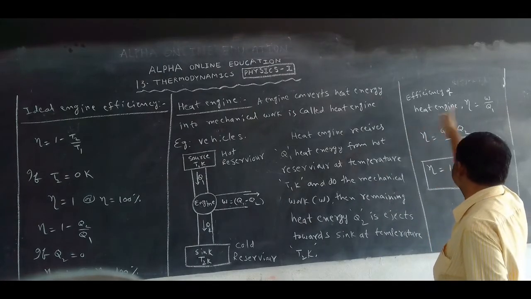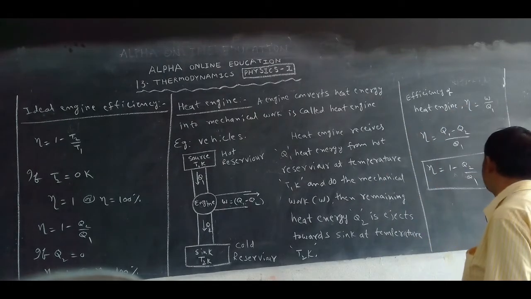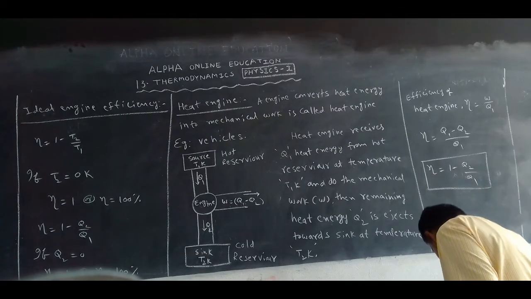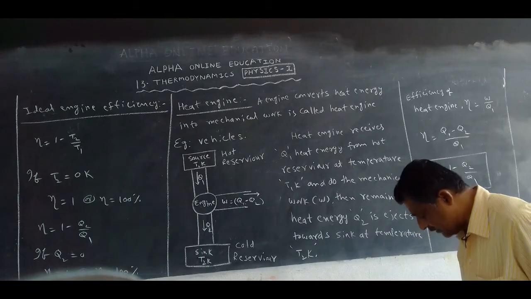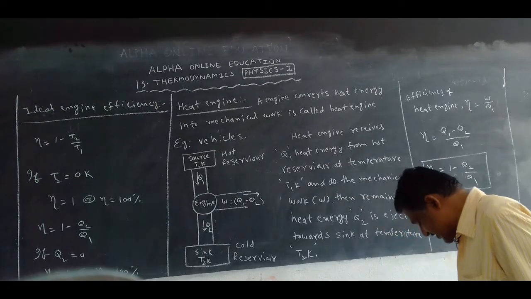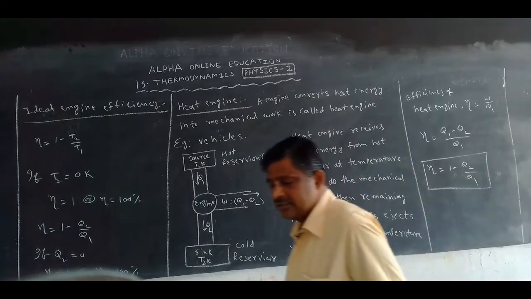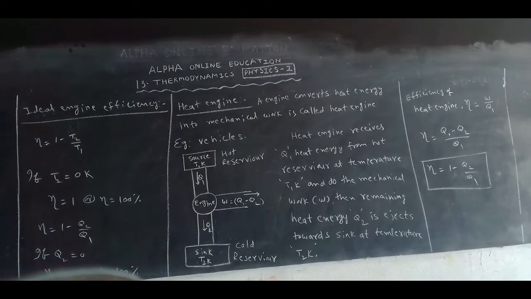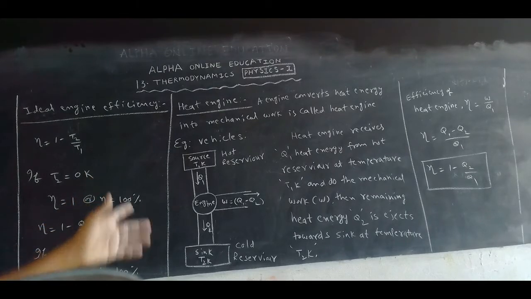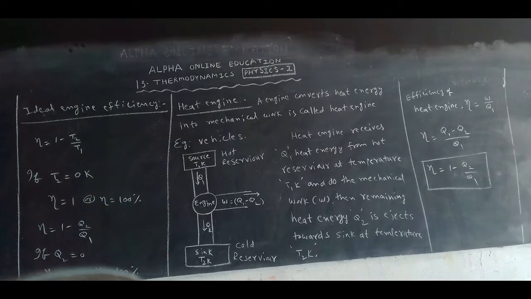Now the efficiency of the heat engine, we know the formula. Eta is equal to W by Q1. This is a very, very important formula. Eta, efficiency, is equal to W by Q1. What is W in the heat engine? W is equal to Q1 minus Q2, as in the diagram. Then you substitute, and finally we will get the efficiency of the heat engine.